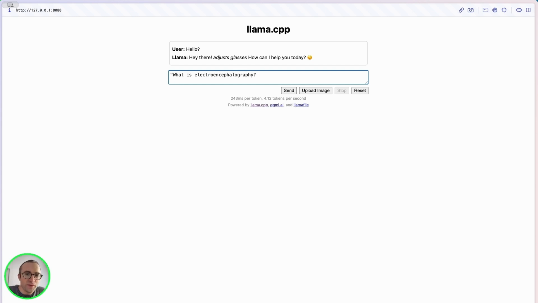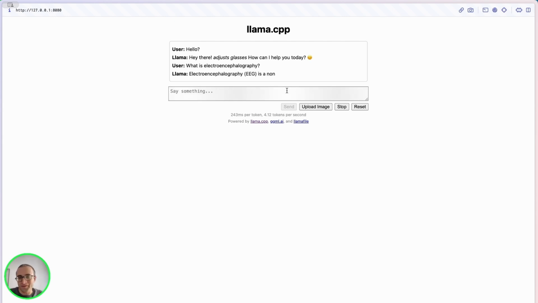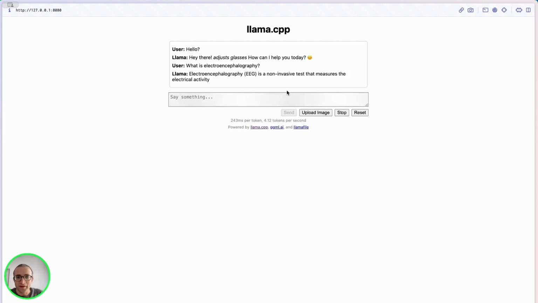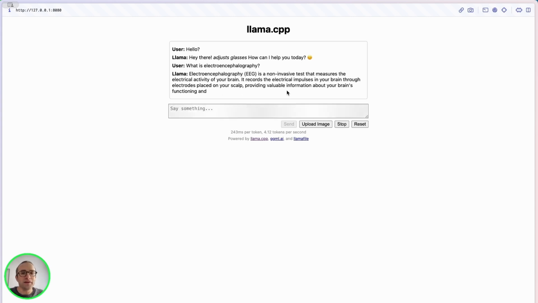Let's ask the same thing we asked before, and since the model is the same, it should provide a very similar answer. So here the model is working more or less at the same speed. But in this case, we didn't have to build or clone any repository, just download one file and one model. And you can see the answer is shorter because of the options we supplied when we started the model. We also have the option to upload images and ask the model about the images when the model is multimodal, in this case, it should work.